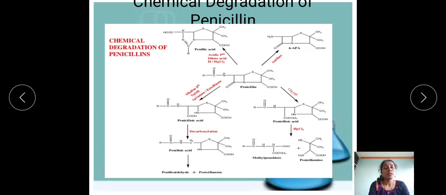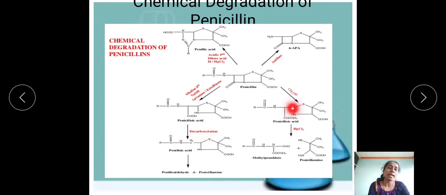Then the next degraded product of penicillin. If I maintain the reaction condition in alkaline media with the use of a lactamase or penicillinase type of enzyme, it gives the penicilloic acid. Okay, penicilloic acid. See over here, the structural changes. Instead of this C double bond O, that ring will be open in the case of penicilloic acid, and that C double bond O becomes acidic over here, that is COOH. That is nothing but penicilloic acid.